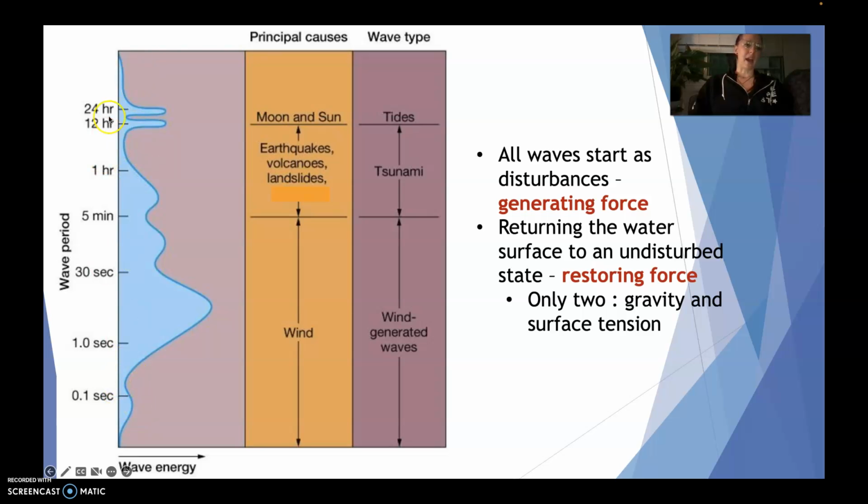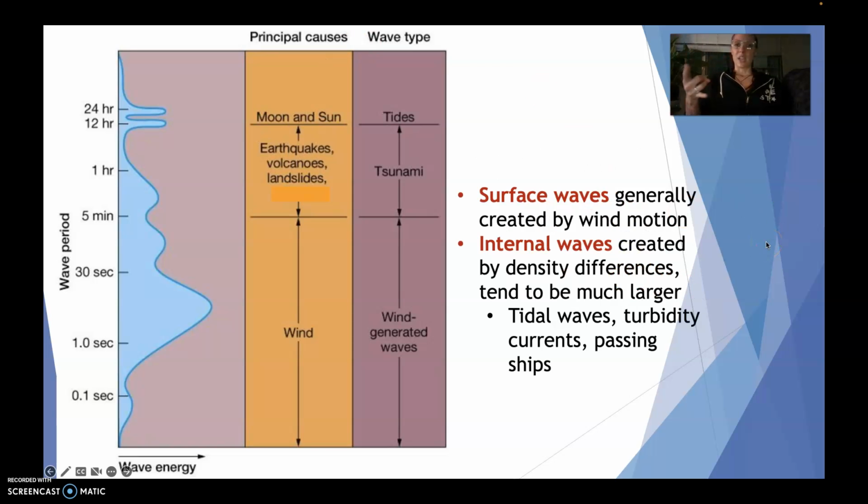And then what we also have here on our y-axis is our wave period. Our wave period can range anywhere from 0.1 seconds all the way up to 24 hours. The much longer waves are what we consider tides. We also have two different types of waves, in a sense. We have surface waves, which are generally created by wind motion. And then we have internal waves, which are generated by density differences and tend to be much larger. Things like tidal waves, turbidity currents, passing ships, and things of that nature.